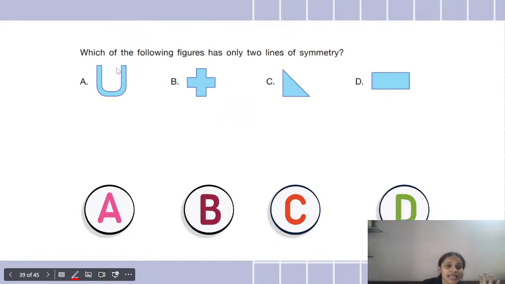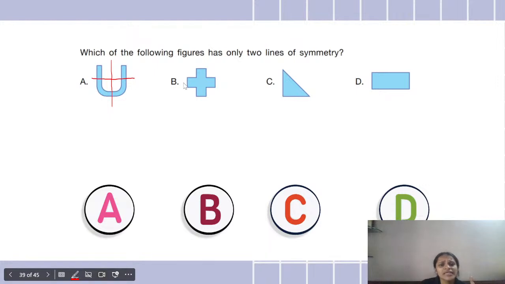Starting with figure A. If I draw a vertical line like this, yes, it gets divided into 2 halves. But can I draw the horizontal line? No. Then it cannot be divided. So this figure has only 1 line of symmetry. इसकी खाली एक ही line of symmetry.